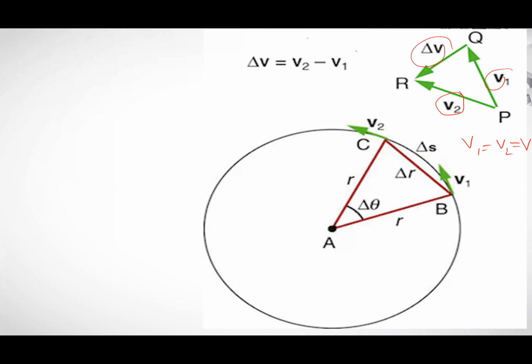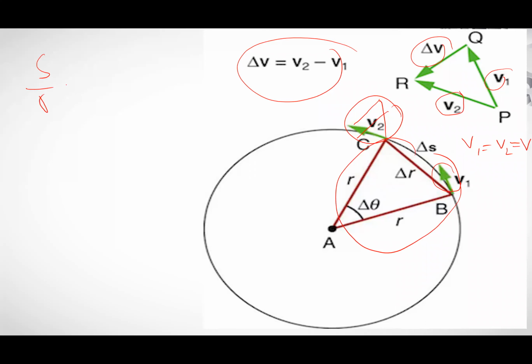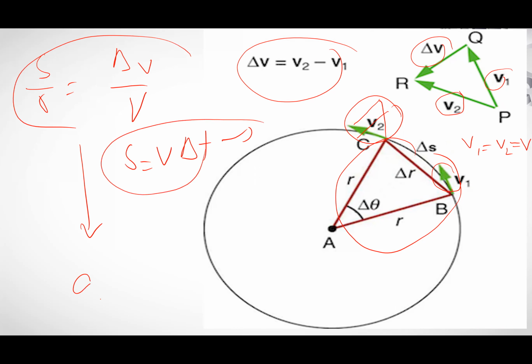Here the triangle formed at the exterior side and this triangle are similar, so you will write the ratio in similarity. From this, S divided by R is equal to del V divided by V, and you will further derive by putting S is equal to V del T. By simplifying this equation, you will get acceleration is equal to V square divided by R.